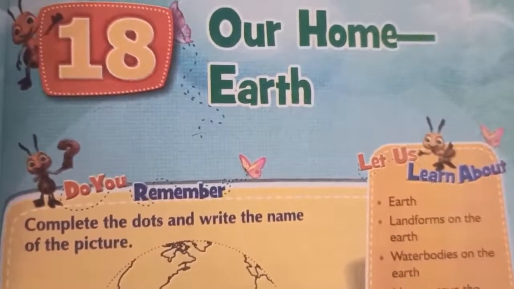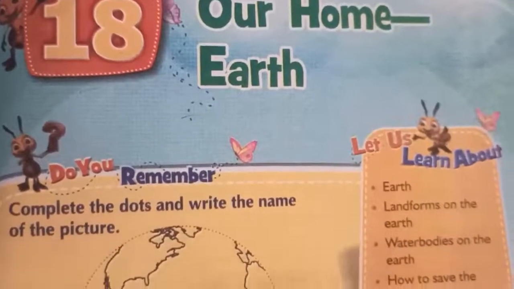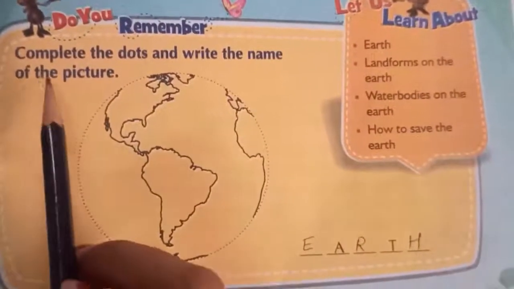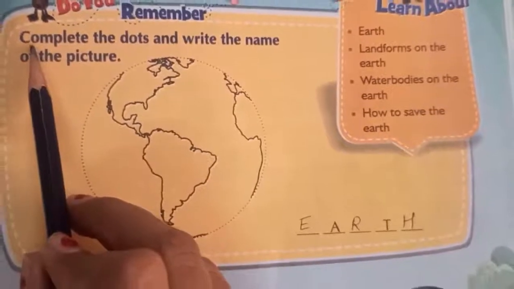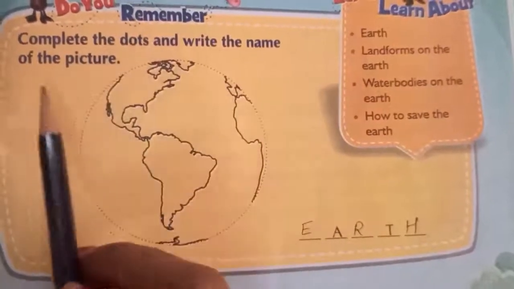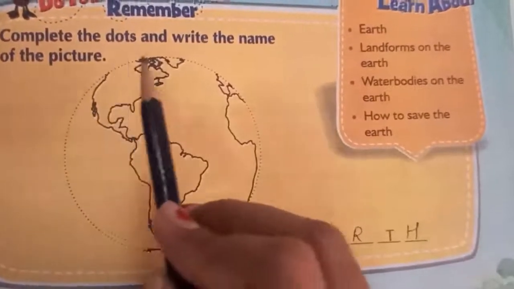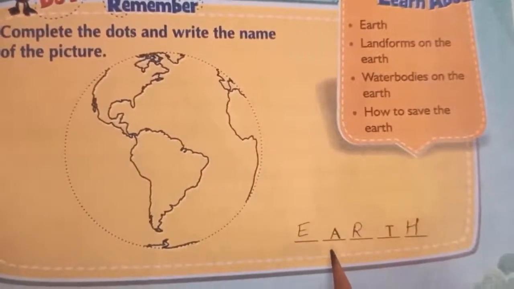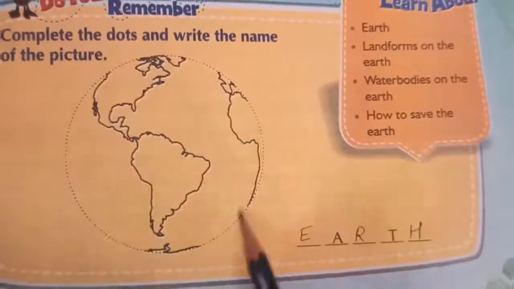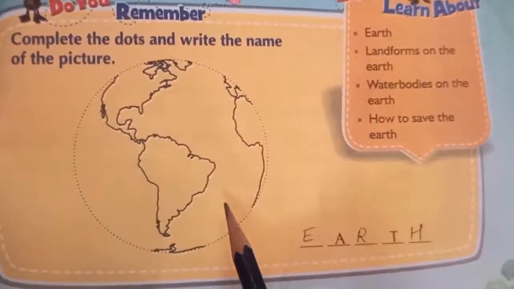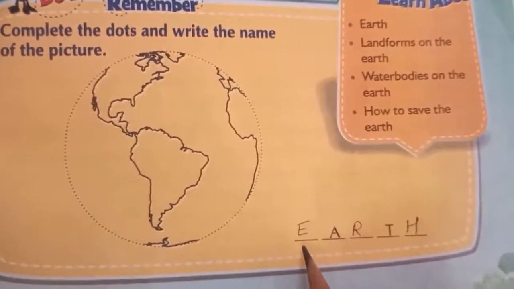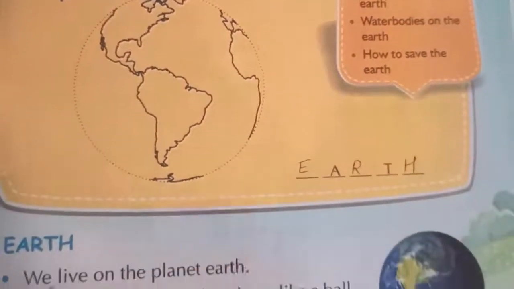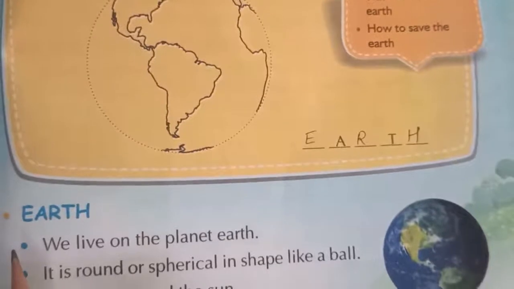We know that Earth is our home planet. Now see your textbook page number 121. There is one small exercise given. Complete the dots and write the name of the pictures. So here we have to complete these dots and write the picture's name. Which picture is it? It is a picture of our planet Earth. So write here Earth, spelling EARTH.